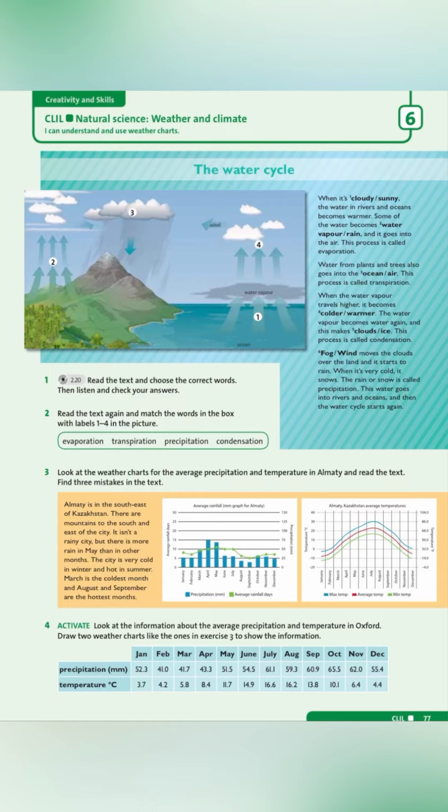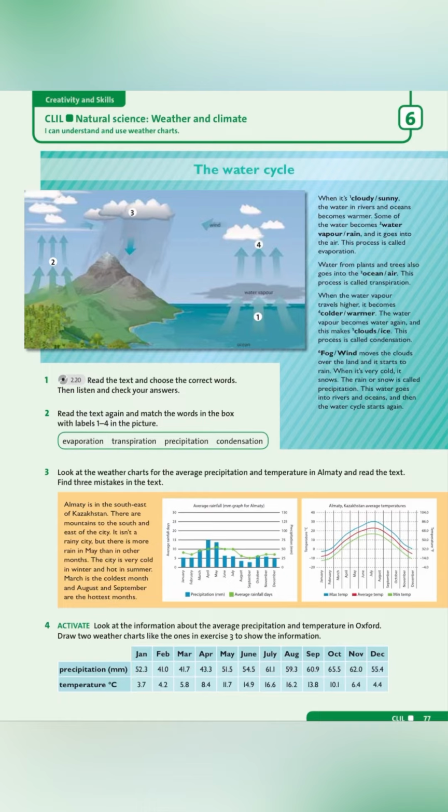When the water vapor travels higher, it becomes colder. The water vapor becomes water again, and this makes clouds. This process is called condensation.